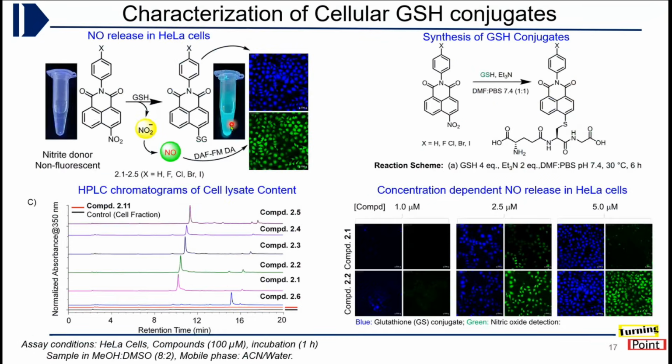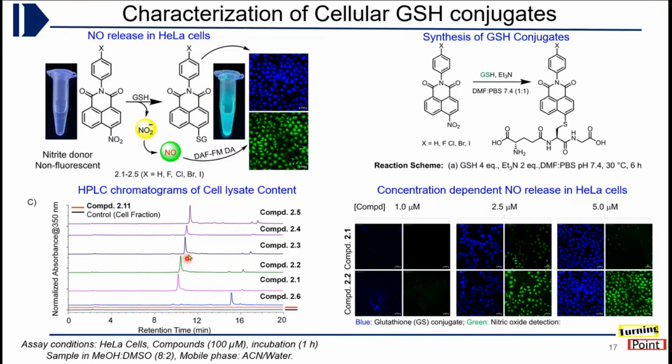Now we have checked this NO release in cells, and we found that these compounds release nitrite. This nitrite gets converted to NO using iron proteins, and we were able to see it. We have also isolated what is forming inside the cell. Whatever green fluorescence you are seeing corresponds to NO, and this blue one is actually green as well, but to distinguish it, pseudo color is used.